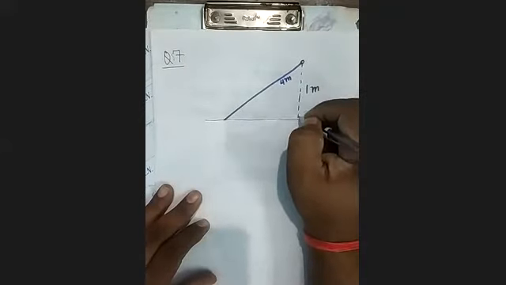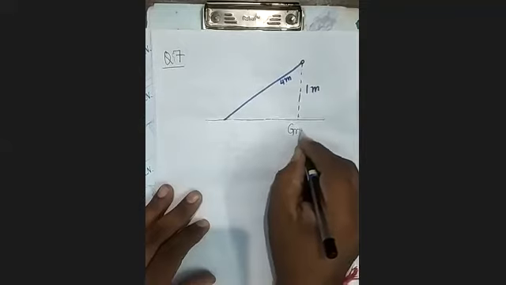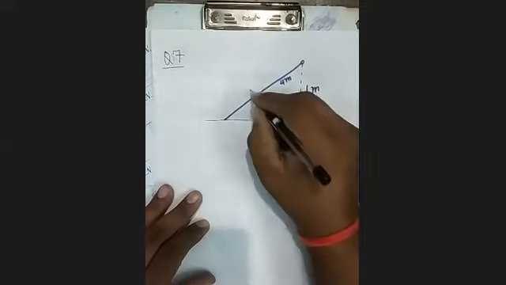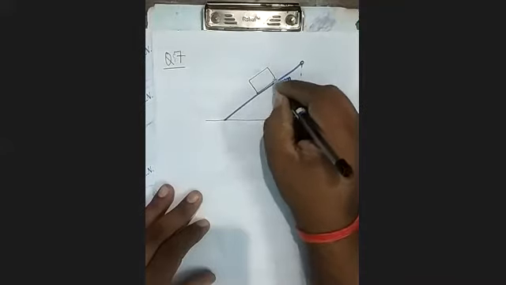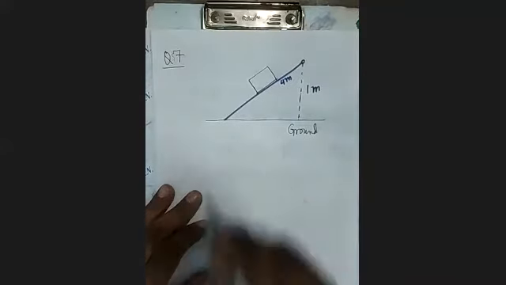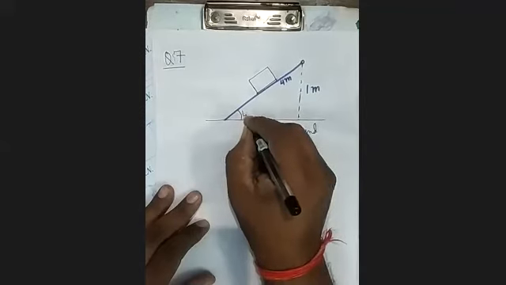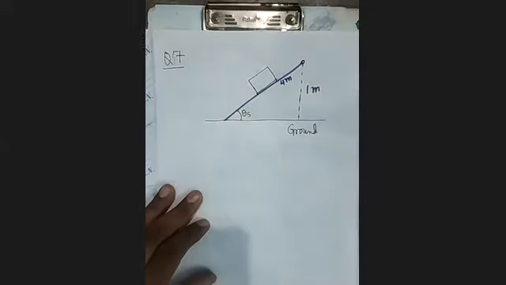It is given in the question that when the upper end of the inclined plane is at 1 meter height from the ground, then the block which is just placed here begins to slide. It will just begin to slide. Means this will be the angle of repose. It's clear?